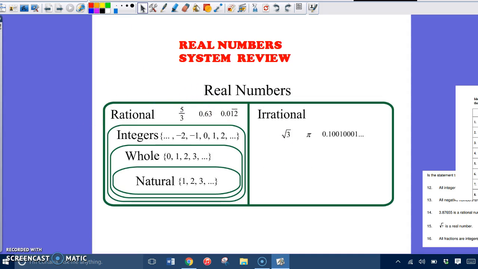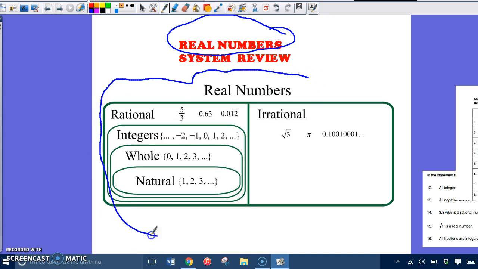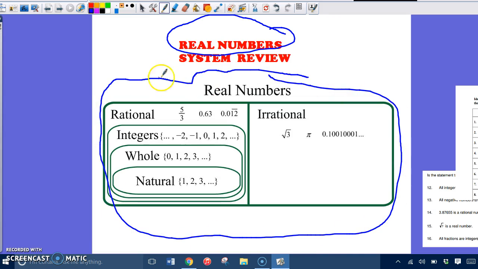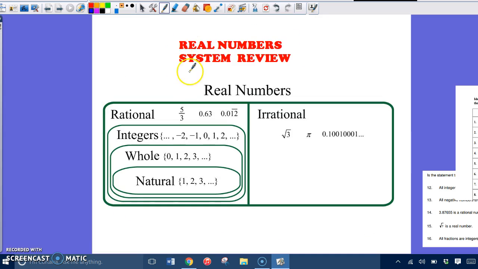For the real number system, remember that all numbers are real numbers. And that's why you have real numbers on the outside of this box right here. So real numbers are rational, integers, whole numbers, natural numbers, and irrational numbers. All numbers are real numbers. Don't let that fool you, okay?